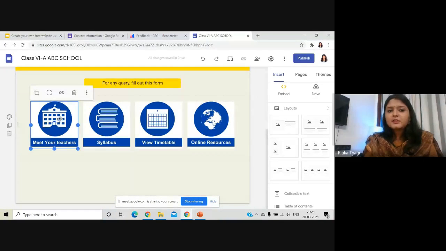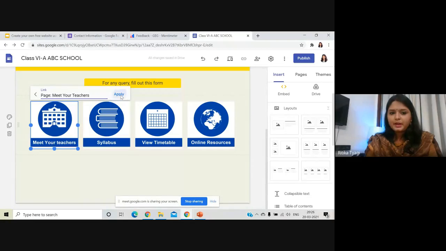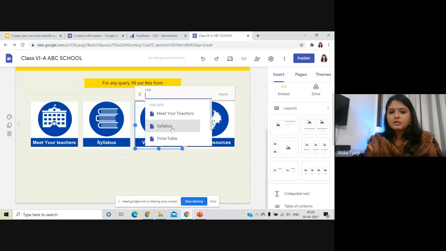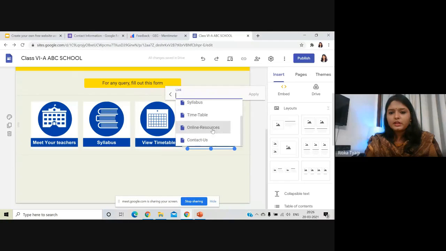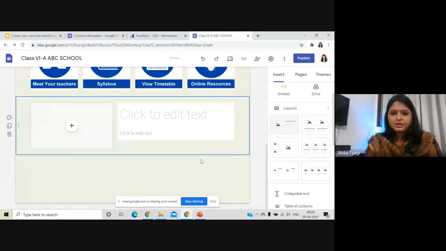Now these are the buttons, but they are not working as buttons because I have not linked them yet. So if I click on it, you'll see the third option called insert link. So I'm going to link it with meet your teachers page and apply. I'm going to link the syllabus icon with syllabus subpage and apply. I'm going to link with this view timetable and apply. Online resources with online resources subpage and apply.